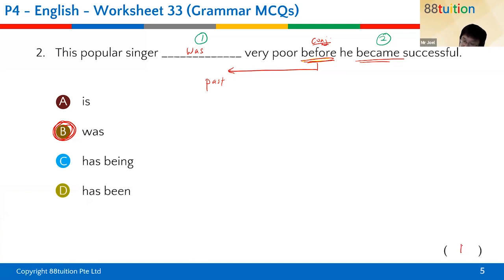That's the simple past tense. This is simple past tense. Became is also simple past tense. But we know which one happened first, which one happened second because of the word before. Okay? So everyone give me a funny sentence, right, with the word before in it.